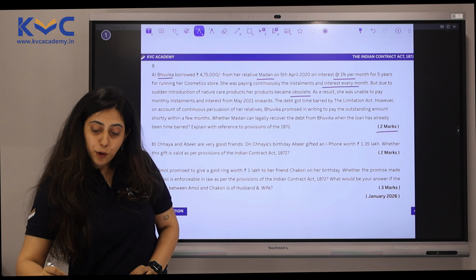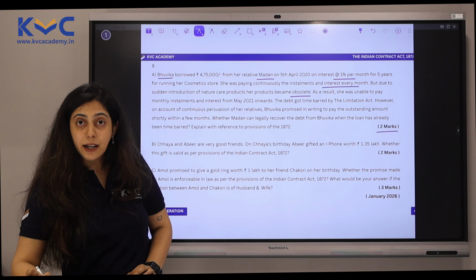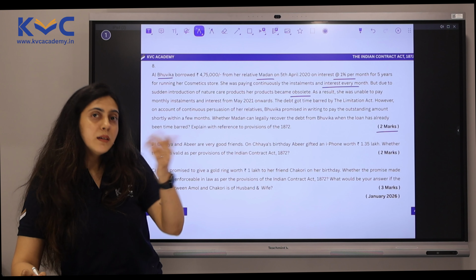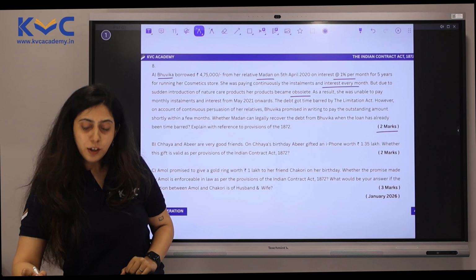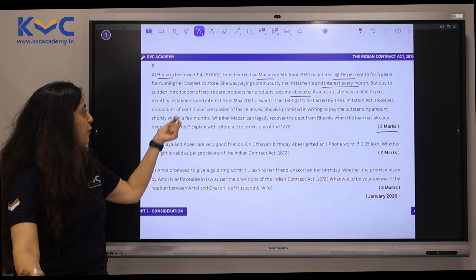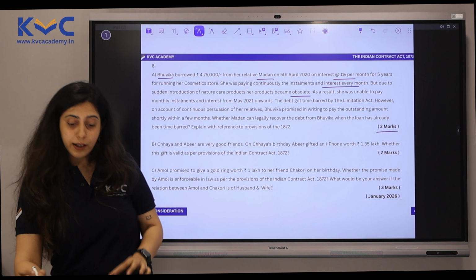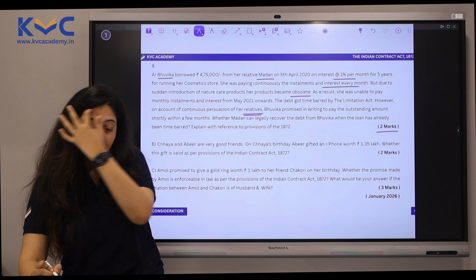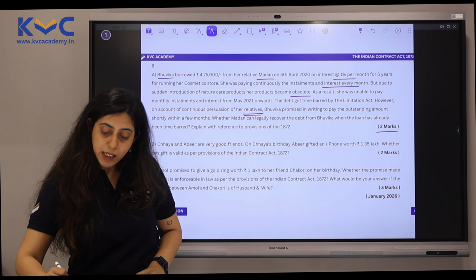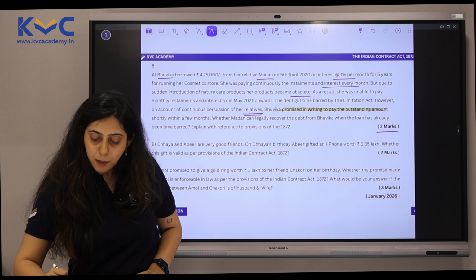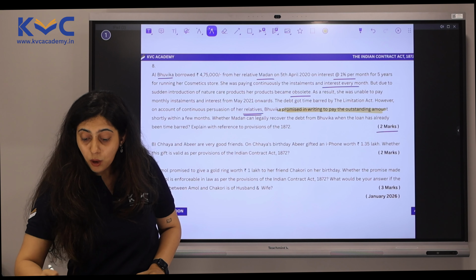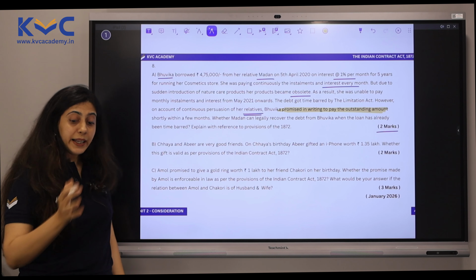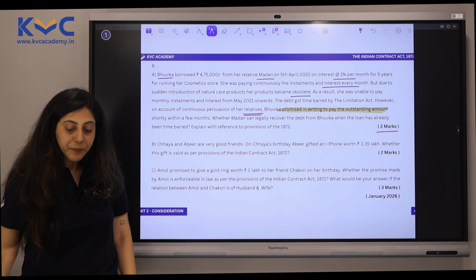Now, the debt got time-barred by the Limitation Act. What is a time-barred debt? A debt where 3 years have lapsed and then the lender cannot file a case on the borrower. However, on account of continuous persuasion of her relatives, these people come everywhere, no? On account of continuous persuasion of her relatives, Bhuvika promised in writing to pay the outstanding amount. See how much relatives' pressure can do to you. Shortly, within a few months, she promised in writing to pay the entire outstanding amount.